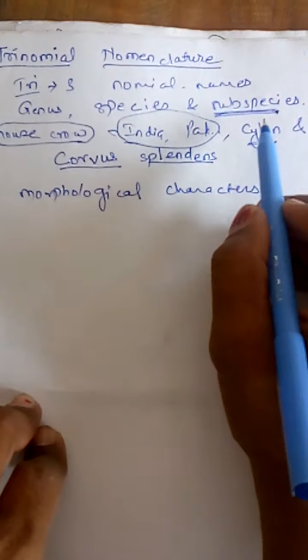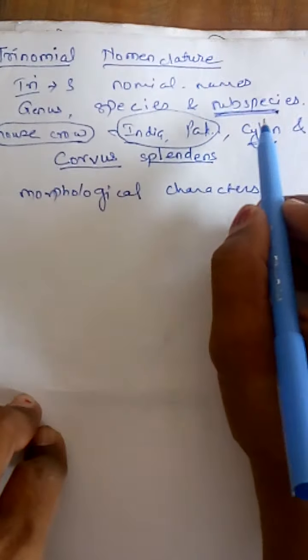Now what happens if we give the subspecies? What will be the scientific name for that crow? See, Corvus splendens is the scientific name, which remains the same, but we are going to add the subspecies. So here we are adding splendens again. So Corvus splendens splendens.